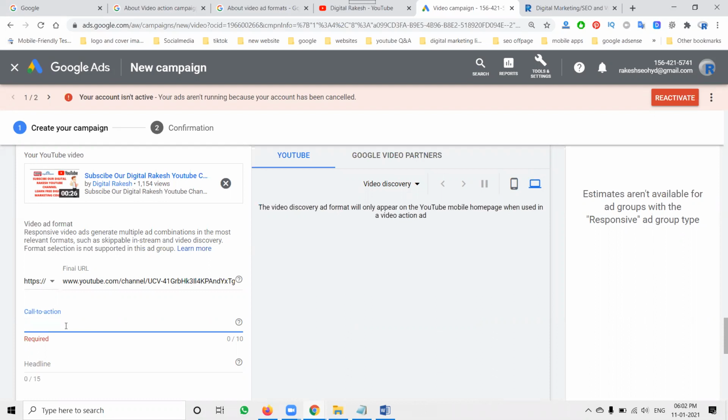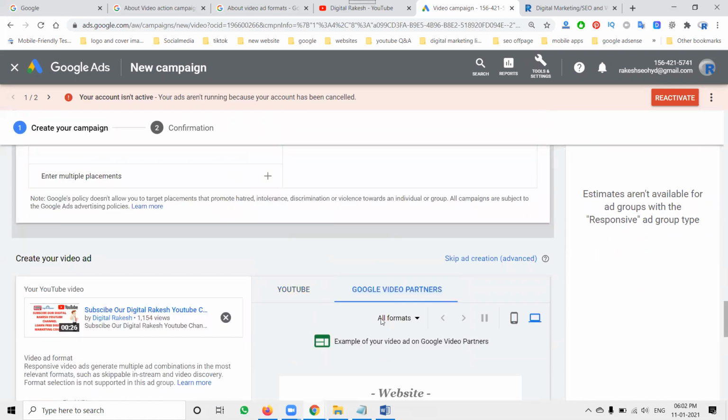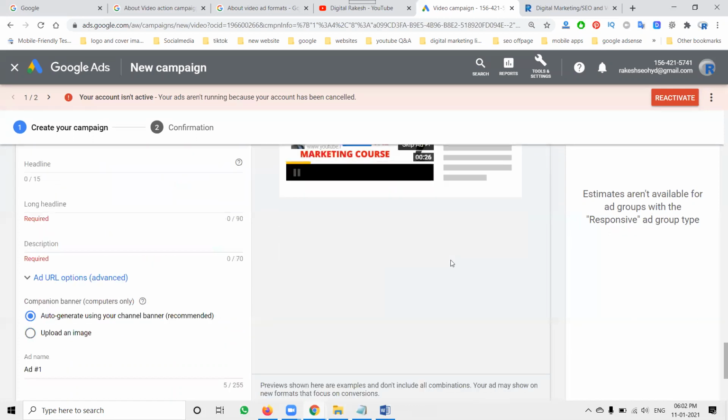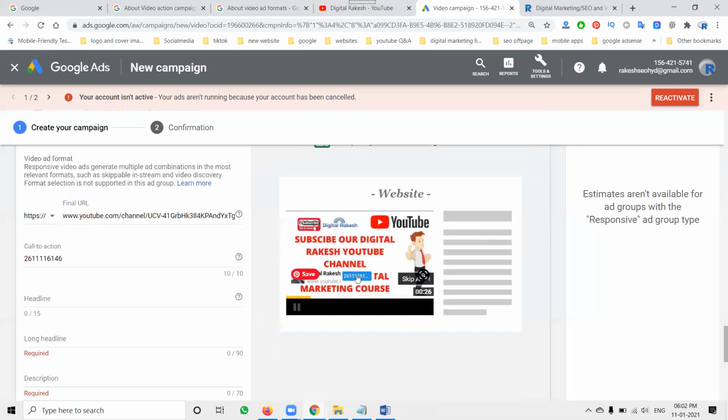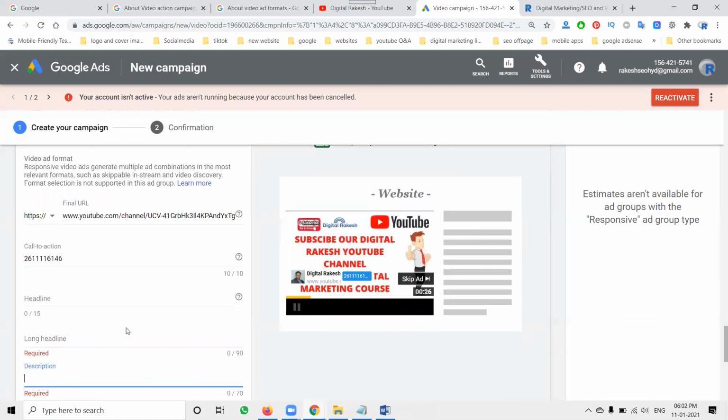Here we can give the call to action, which is required. Call to action is nothing but adding your phone number. Just add the phone number. I'll show how we can show the ad to the customers. Here is the number. Headline, long headline, description, everything is a compulsory mandatory field.